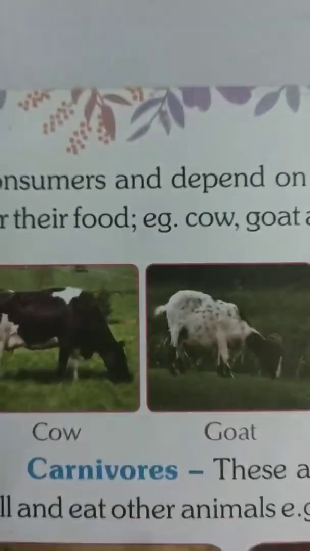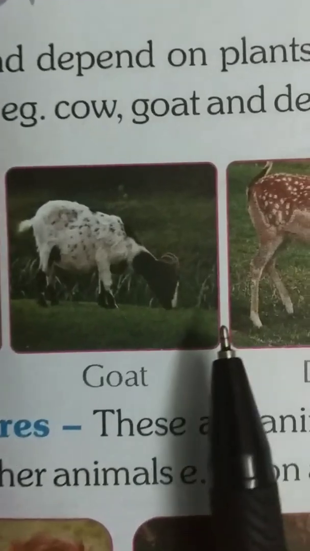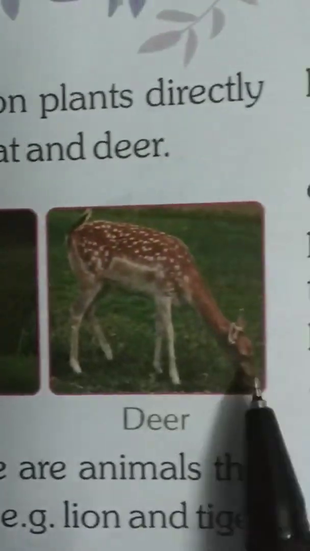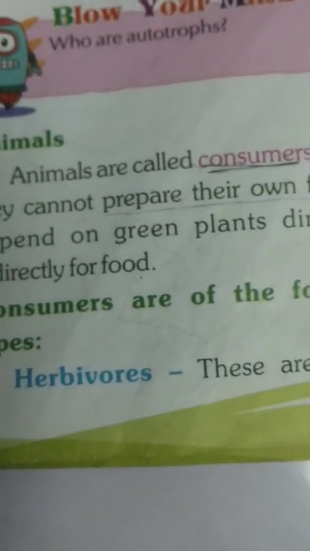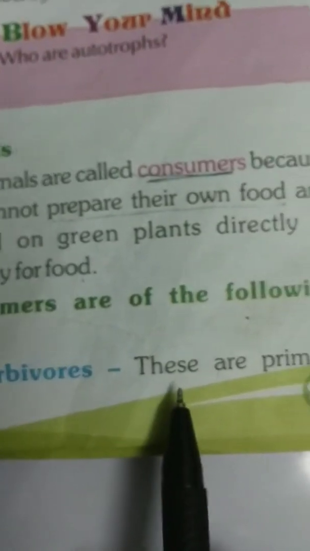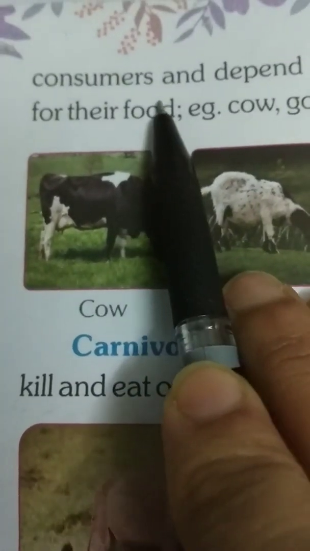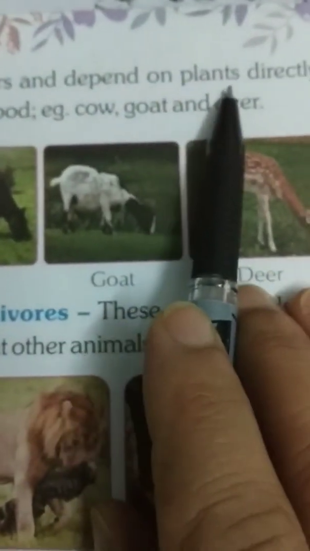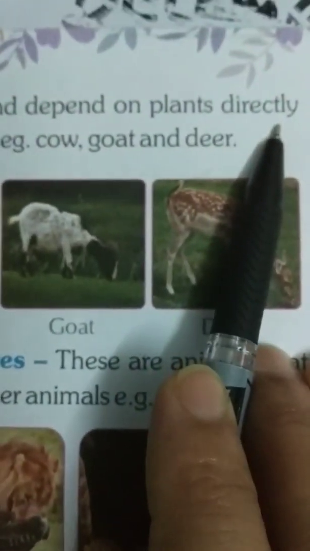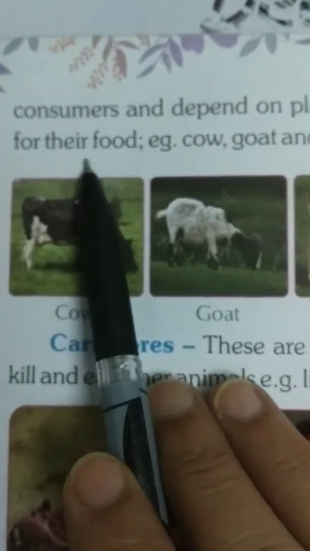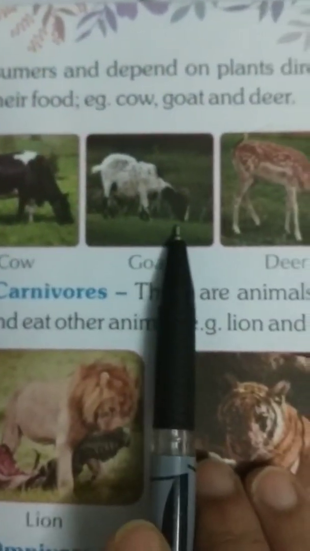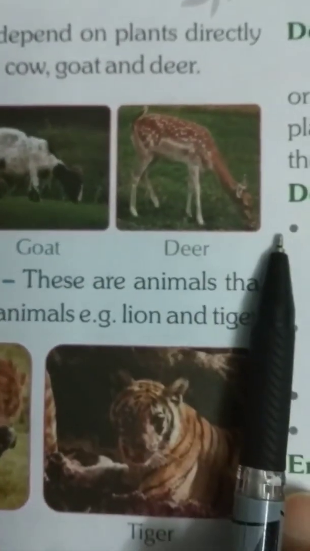Herbivores are those animals which depend on plants or grass, like cow, goat, deer. Herbivores, these are primary consumers and depend on plants directly for their food. Example: cow, goat, deer.